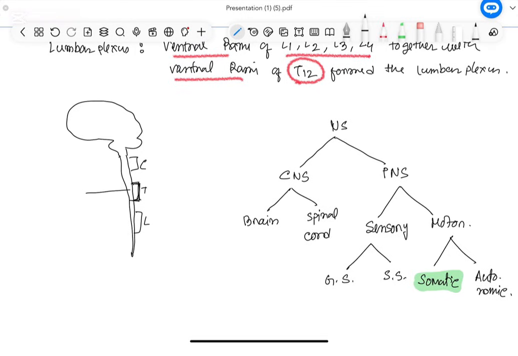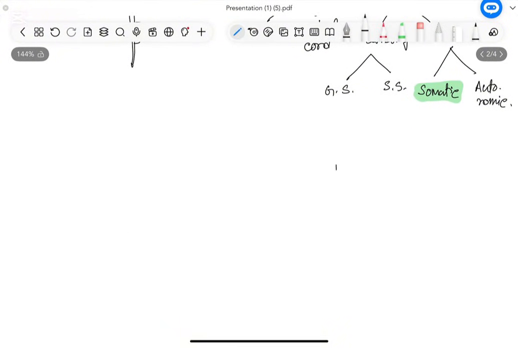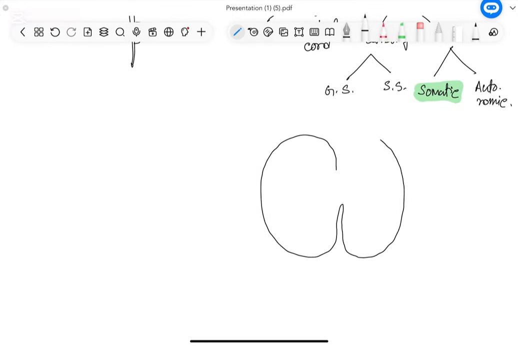Think like, if in the thoracic segment we cut the spinal cord transversely, what will the transverse section show? In transverse section of the spinal cord, we are going to get a picture like this one.